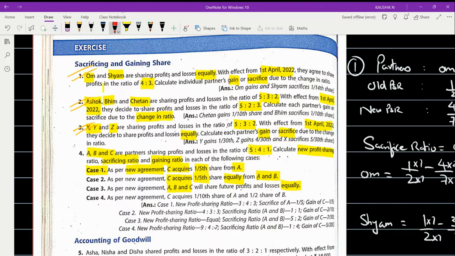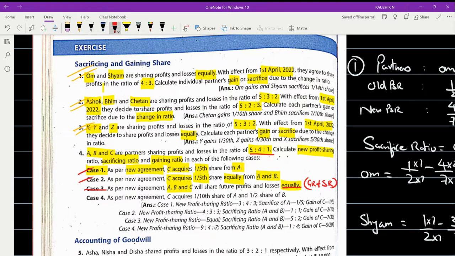You are not supposed to take this because I won't be working this out. I want you to work it out as homework, because it is the same as problems 1, 2, and 3 that we did, repeated here. They have given you the old PSR, 5 is to 4 is to 1, and here you have your new PSR. In this case, you can calculate only your gaining ratio and your sacrificing ratio. Nothing else is possible. So case 3 I won't work out. You have to work it out and please share it. We'll work out case 1 and case 2.